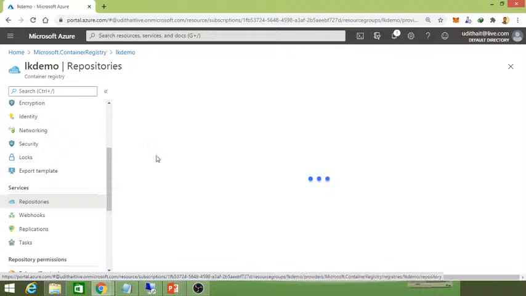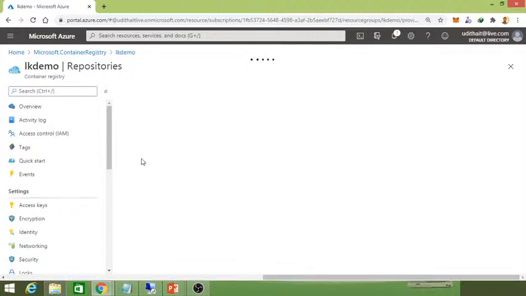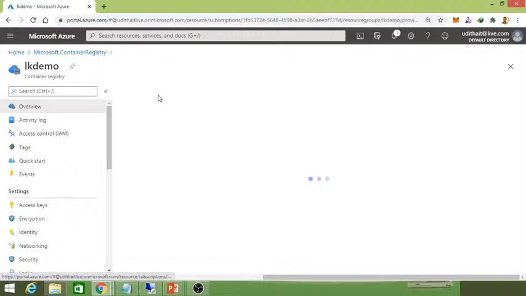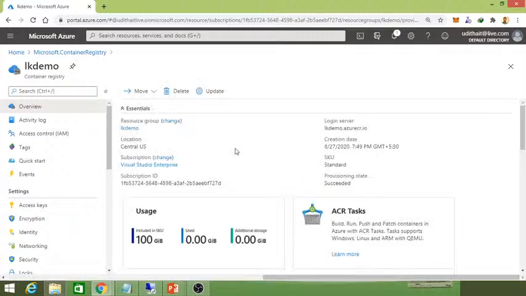So you can use that in repositories, the demo image that we're going to create. Right now we have this LK demo container registry. So we'll look at how you can use this, how we can create an image using Docker commands, and how we can push that into this container registry.